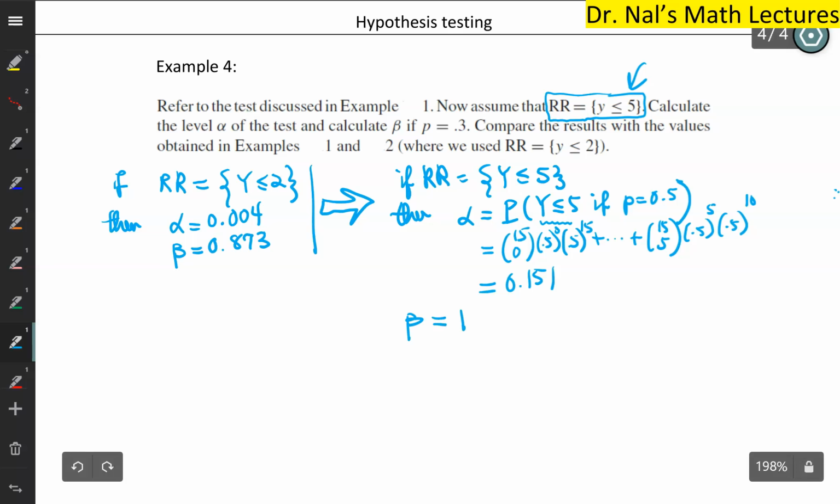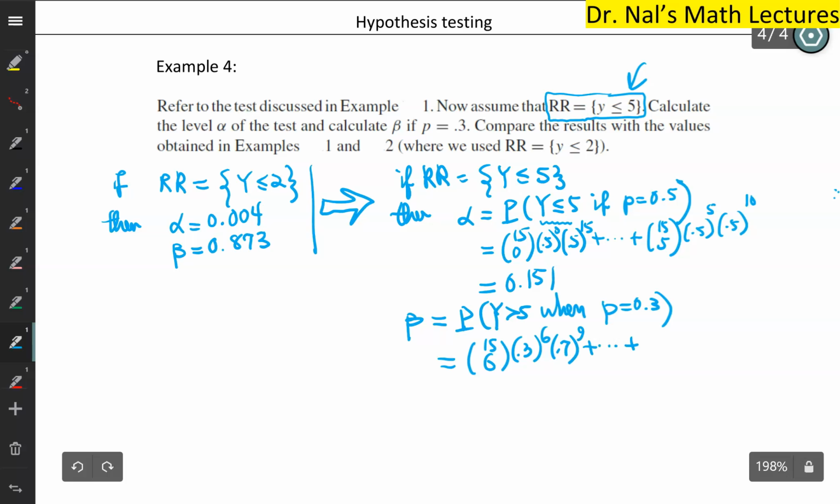Now let's have the beta as well. By the same token, the probability of committing a type 2 error, meaning y is strictly greater than 5 when the true probability is 0.3, say. Starting with 15 choose 6, y greater than 5, 0.3 to the power 6, 0.7 to the power 15 minus 6, which is 9.